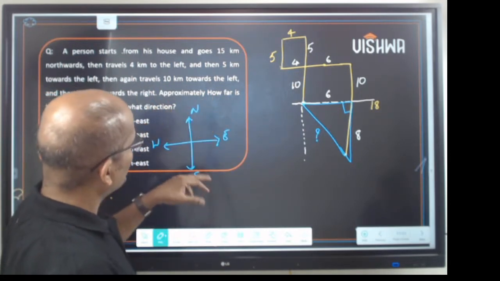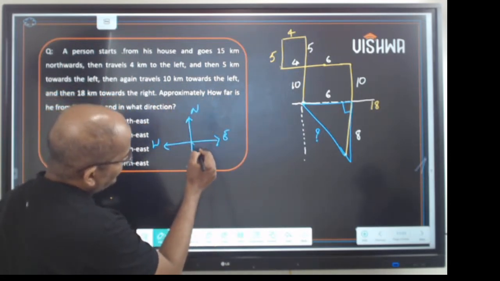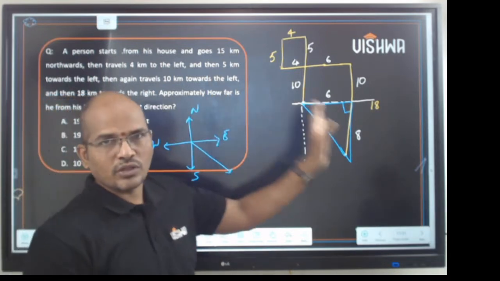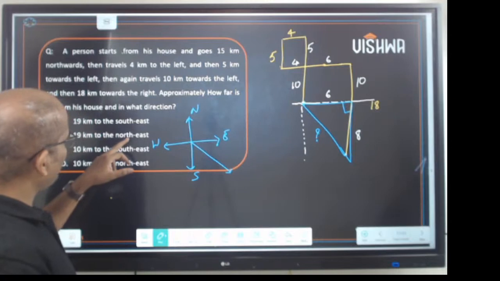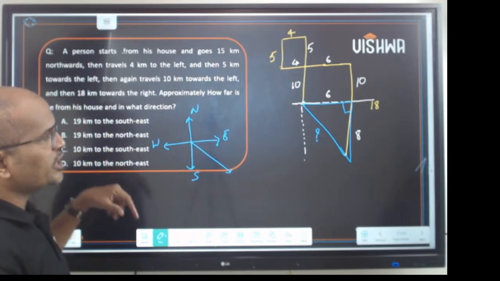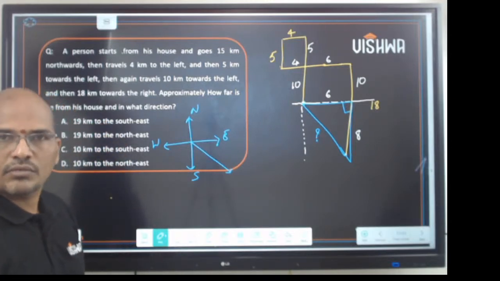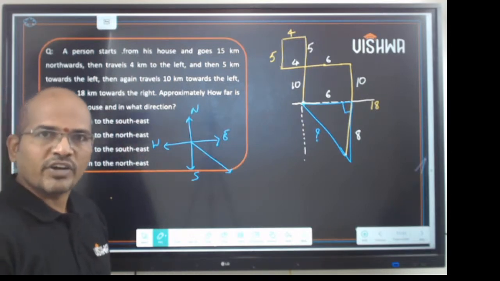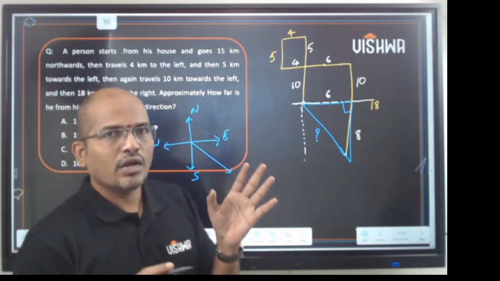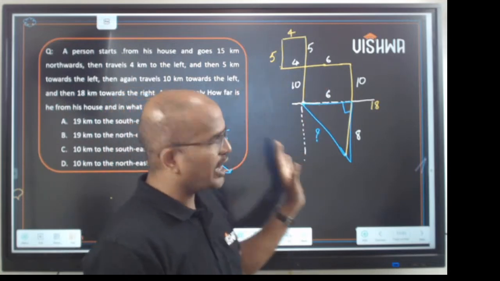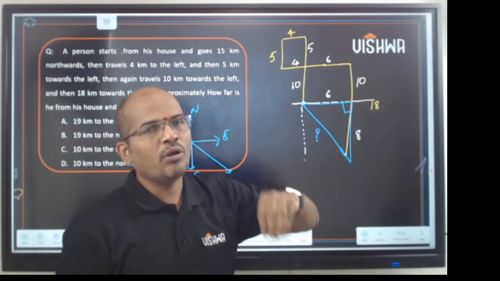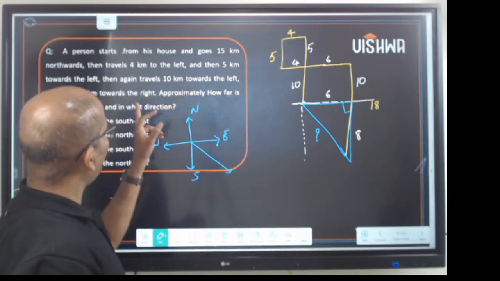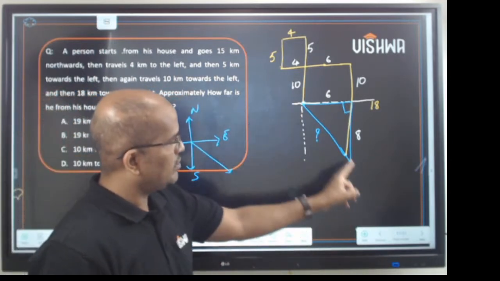He is basically in this direction, right? So this direction is southeast. So we got southeast here. From this, pick the answer. Clear? This is how we solve the question. If you can draw this diagram carefully, solving the problem will be very easy. The question is how far and in what direction?